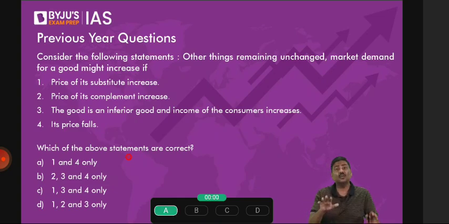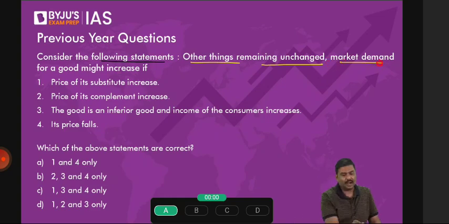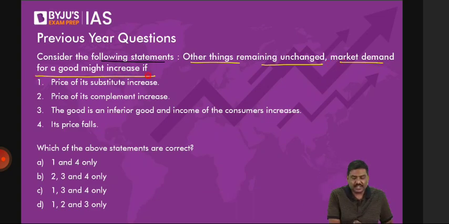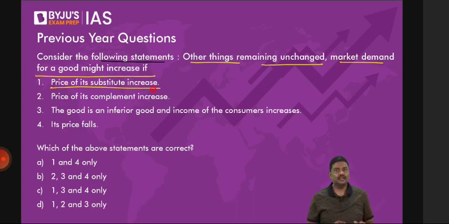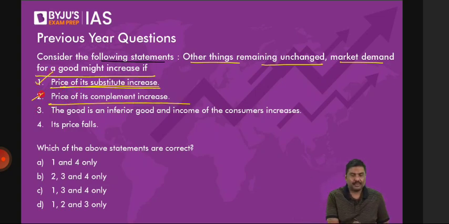Consider the following statements. Other things remaining unchanged. Market demand for a good might increase if price of its substitute increases. Tea and coffee. Of course, yes. The tea and coffee example, yes, it will happen. Price of its complement increases. No. Right? So the car and petrol example.